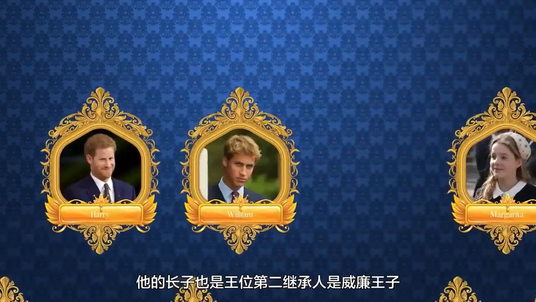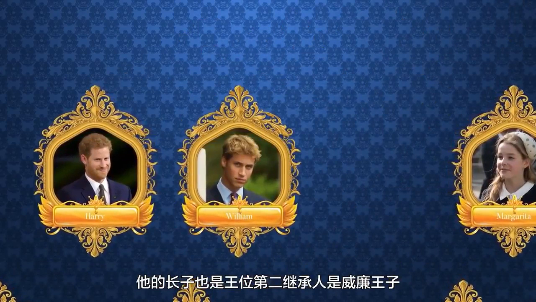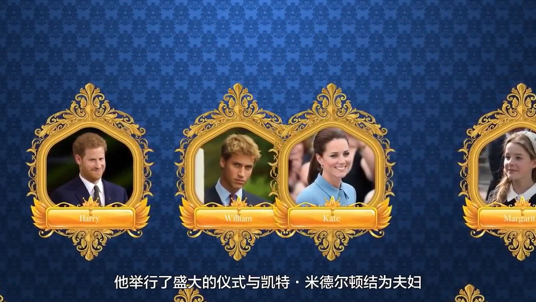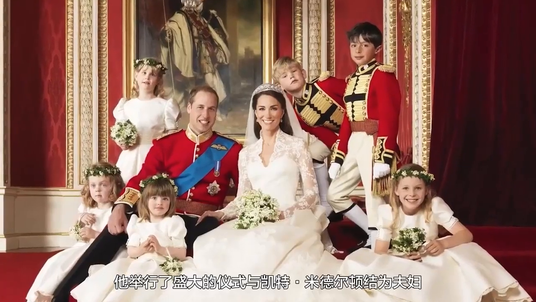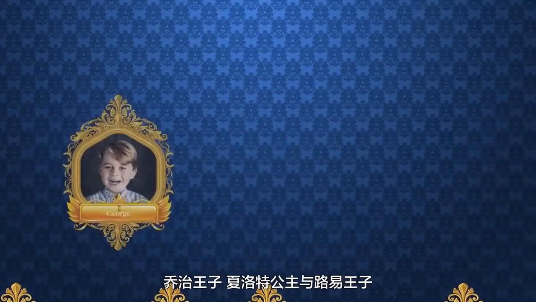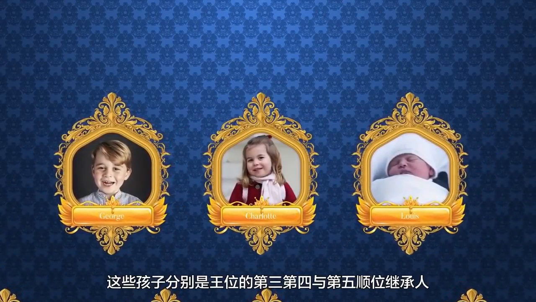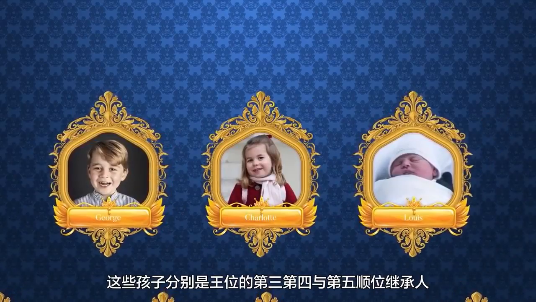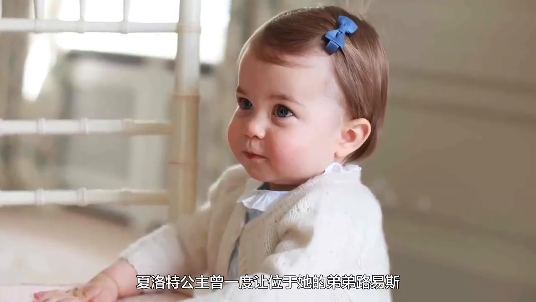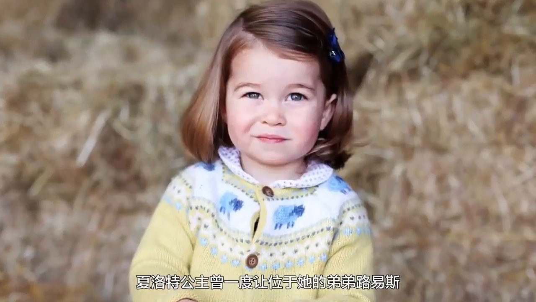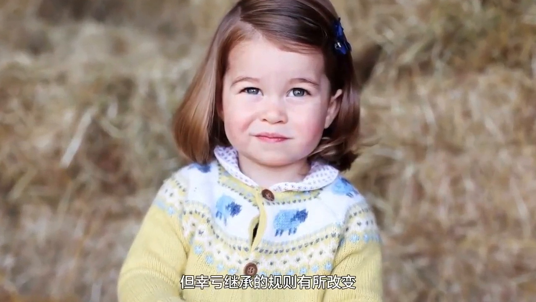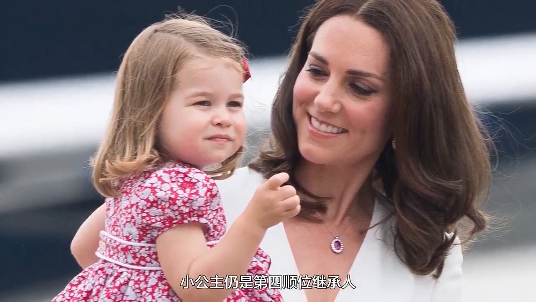His eldest son, and third in line of succession, is Prince William, Duke of Cambridge. He married the fabulous Kate Middleton in a very publicized ceremony, and Kate then earned the title the Duchess of Cambridge. The two have welcomed three children, Prince George, Princess Charlotte, and Prince Louis. These kids are third, fourth, and fifth in line for the throne, respectively. There was a time when Princess Charlotte would have lost her spot to younger brother Louis, but thankfully the rules have changed and the little princess remains firmly fourth in line.